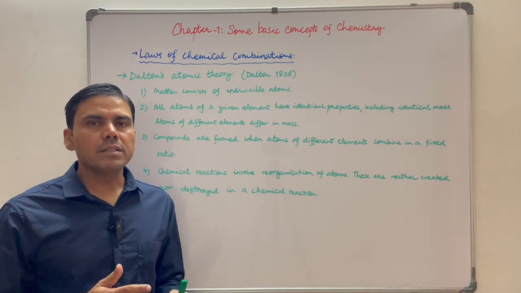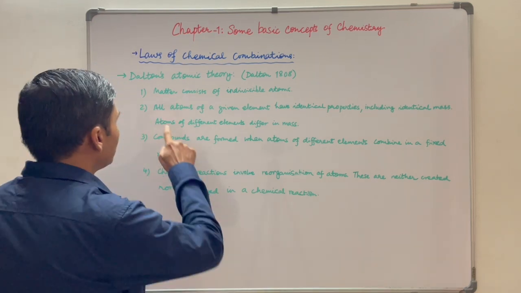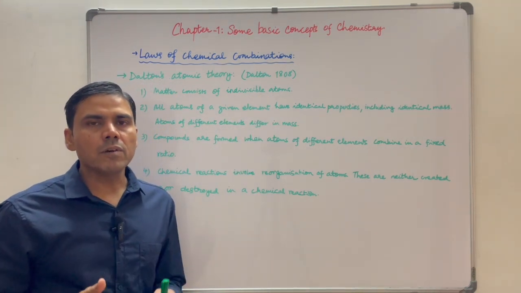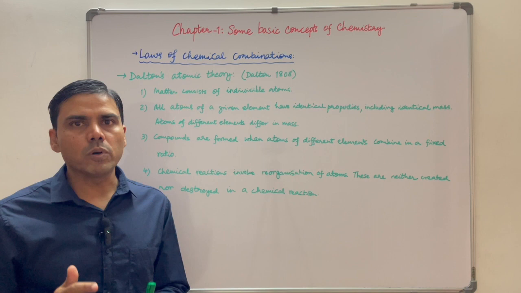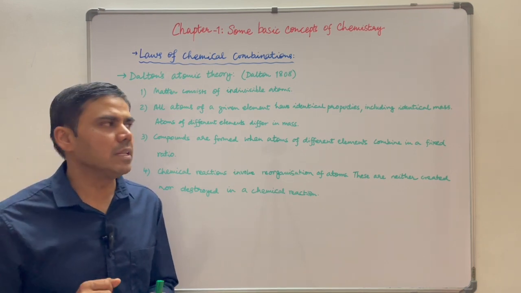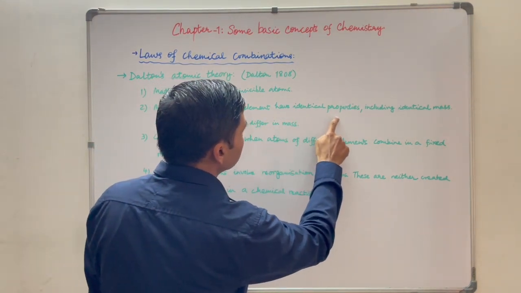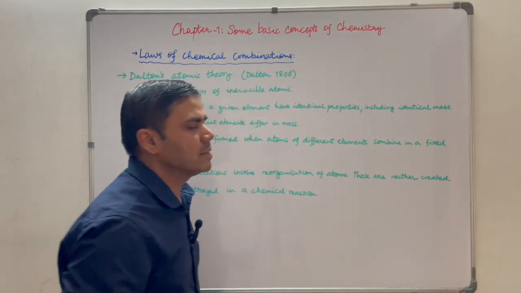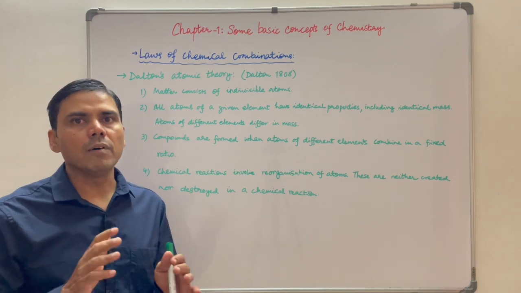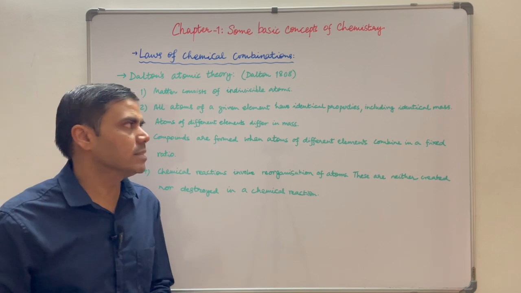There were some drawbacks in Dalton's atomic theory. We will discuss them point by point. First point, he said matter consists of indivisible atoms. With the discovery of subatomic particles like electron, proton, and neutron, it was clear that atoms are no longer indivisible. Second point, he said all atoms of a given element have identical properties, including identical mass. With the discovery of isotopes, it was clear that all atoms of a given element may not have equal mass. They may differ in mass.